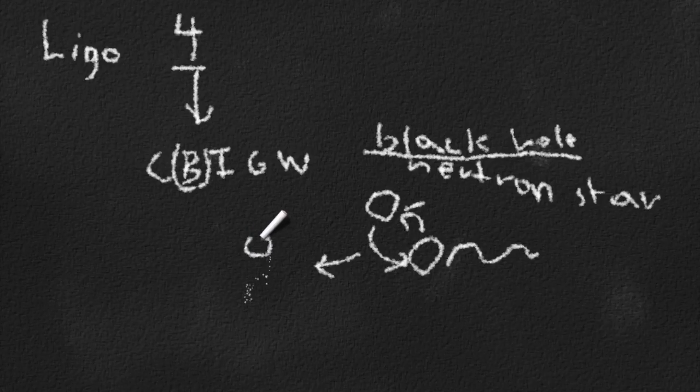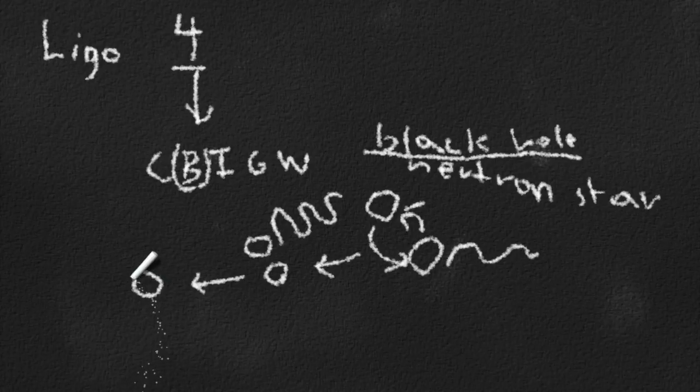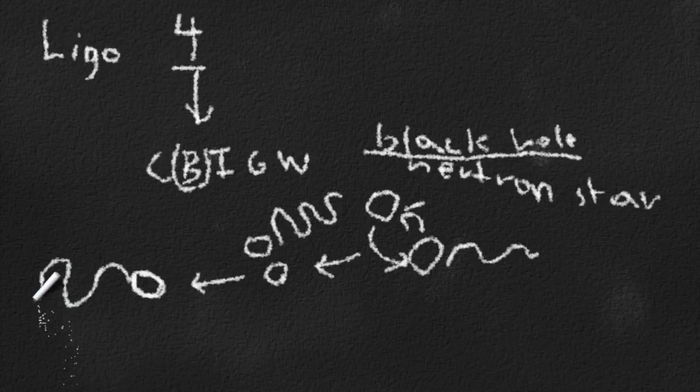This forces the objects to come closer, which again creates even stronger gravitational waves, and which causes the system to have less orbital energy. And that happens over and over until the 2 objects merge, and when they merge, they let out one final giant gravitational wave. And that's the gravitational wave that we discovered.